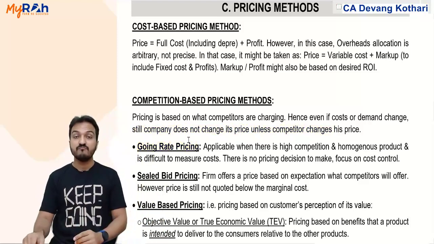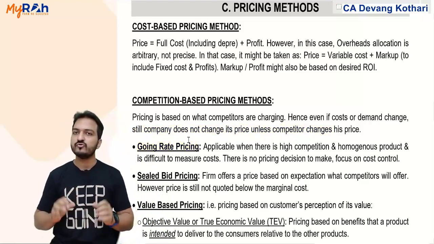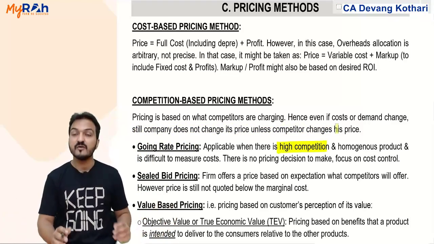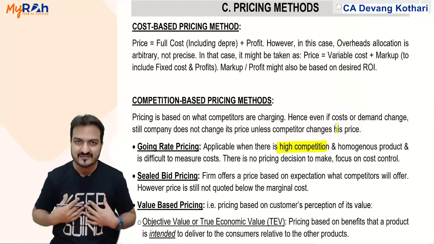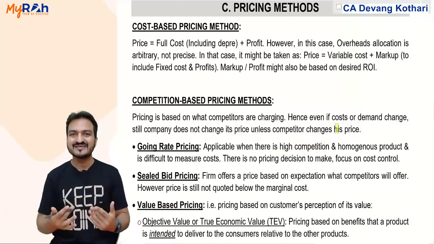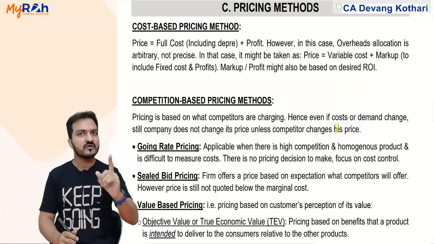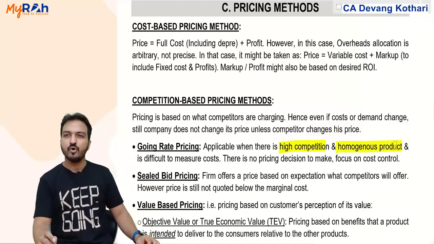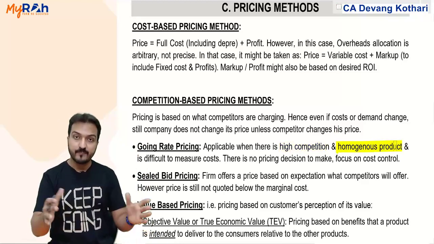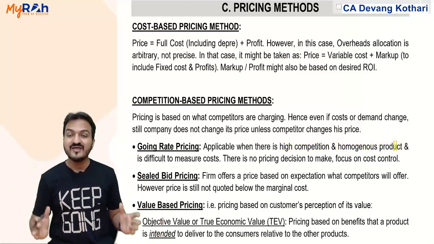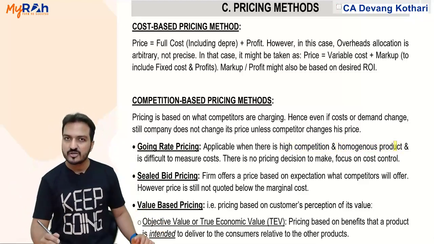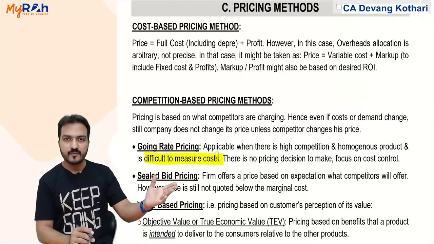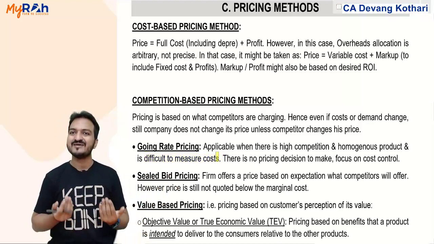Going rate pricing, meaning I will set my selling price equal to the going rate, the market price. When is this applicable? This is applicable when there is high competition. Remember perfect competition? I'm not a price maker, I'm a price taker. I have to accept whatever is the going rate, the market price. That happens when there is high competition and homogeneous product. Homogeneous product means all the competitors are selling the exact same product. Only then I can use the price the competitor is charging. And it is difficult to measure cost, so I will follow the going rate price.